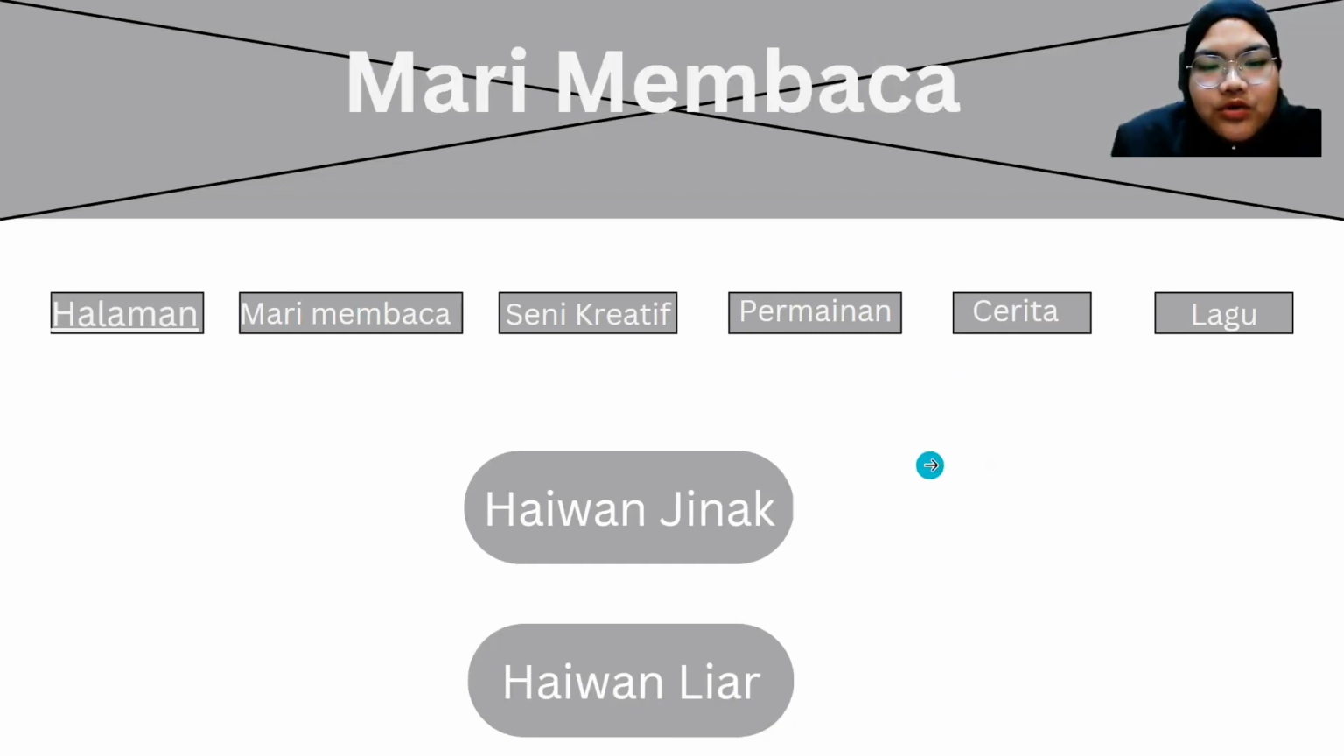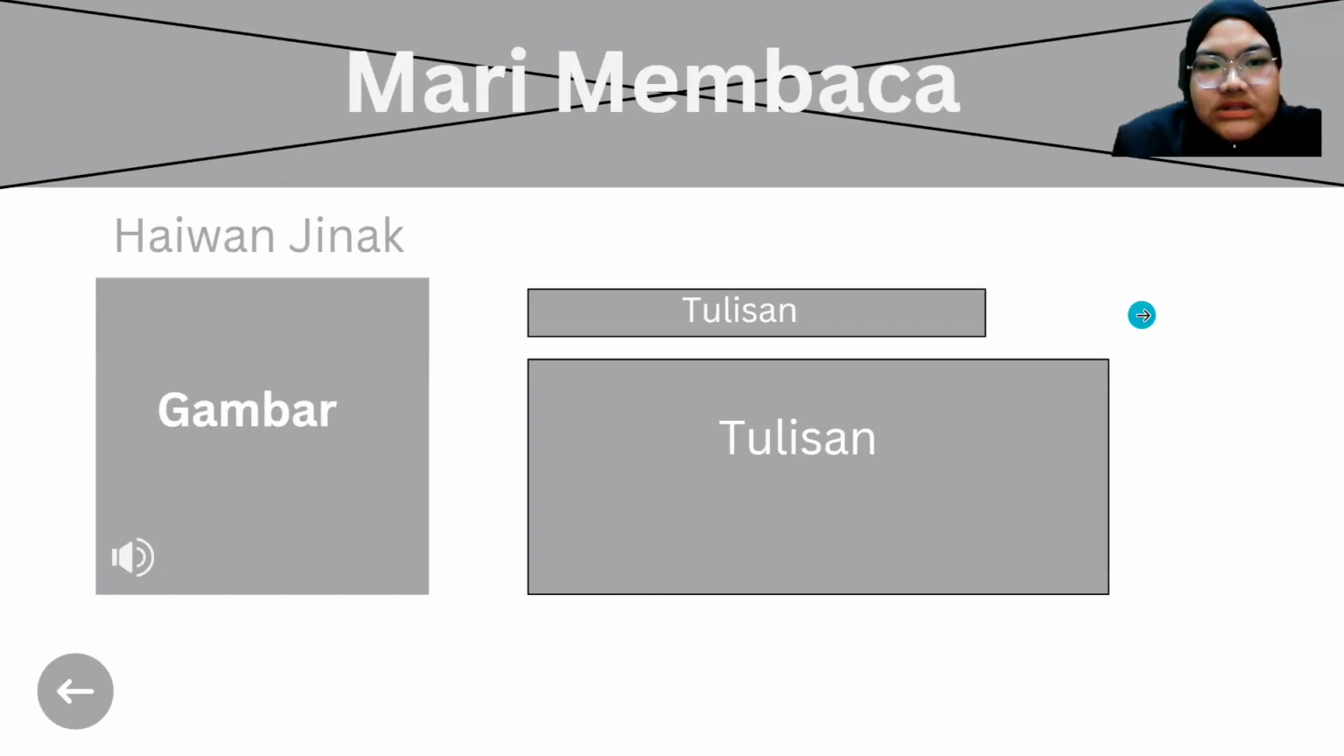So let's say they go for haiwan jinak. When the user clicks haiwan jinak, there will be a haiwan jinak page. As you can see, on the haiwan jinak page, there will be some information. This is just an example, but when the user scrolls down, there will be a lot of information for haiwan jinak, not only for one animal.